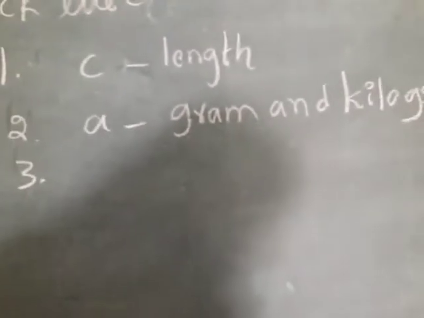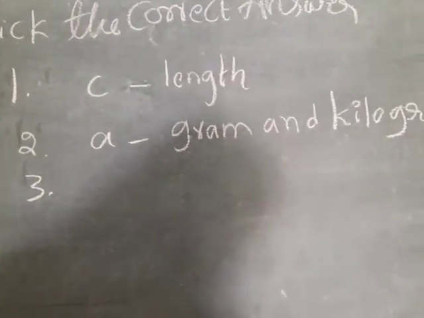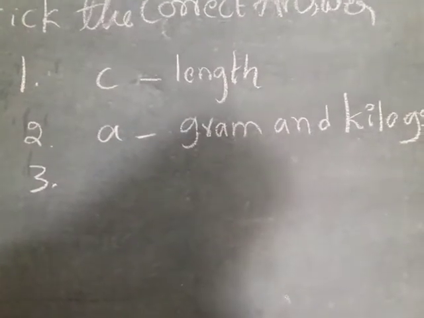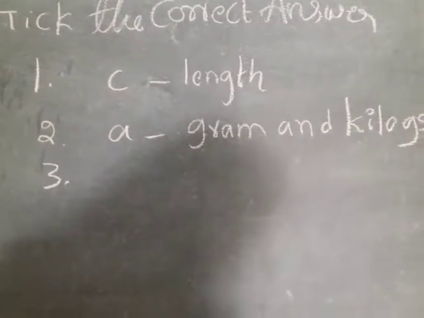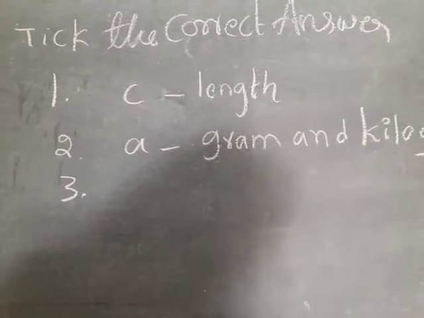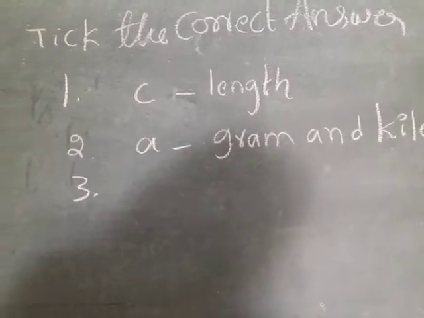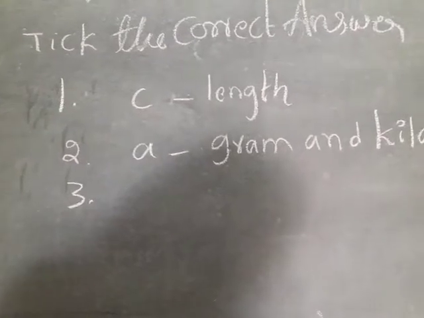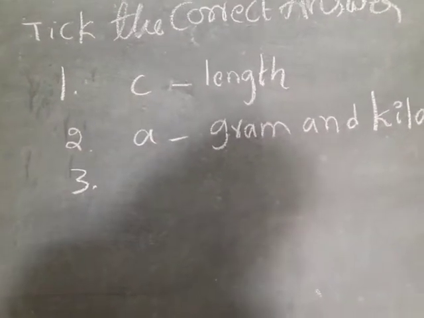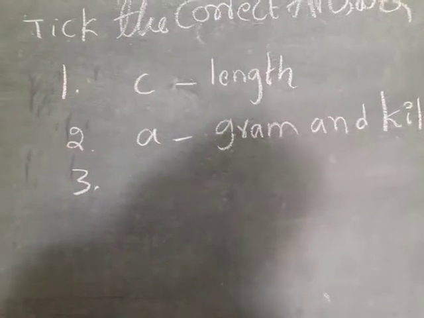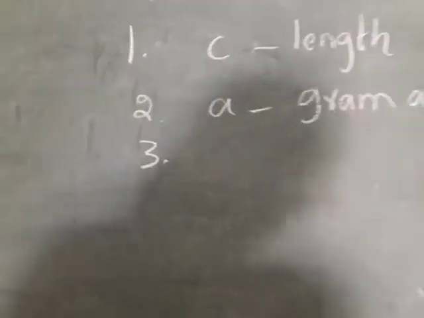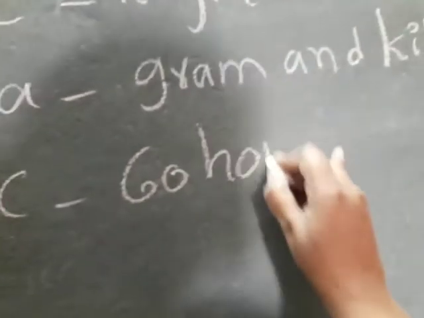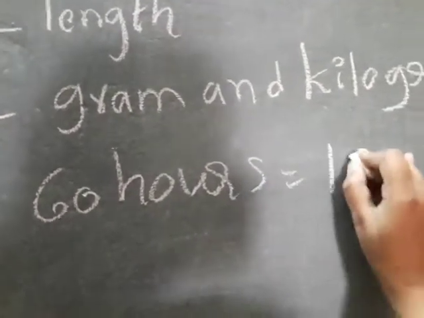Next, third one. Which one is wrong? 60 seconds in 1 minute, 60 minutes in 1 hour, 60 hours is equal to 1 minute. Which is wrong? 60 hours in 1 minute. 60 hours is equal to 1 minute is wrong.